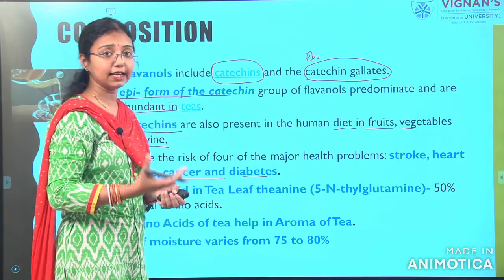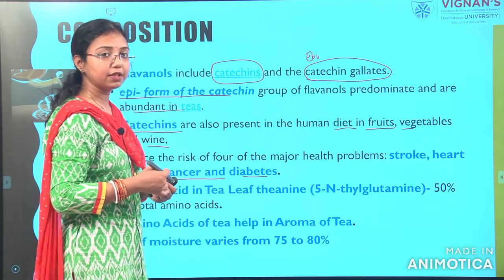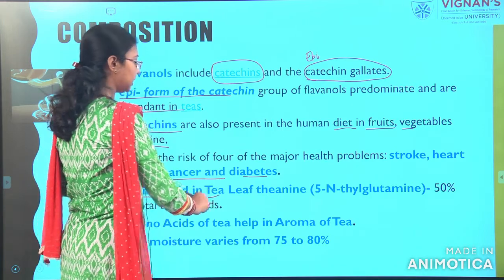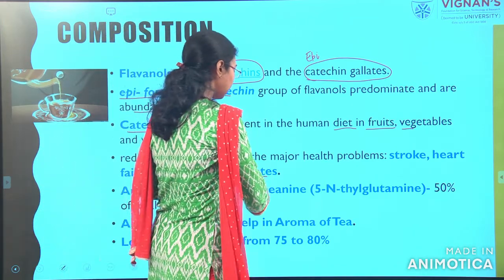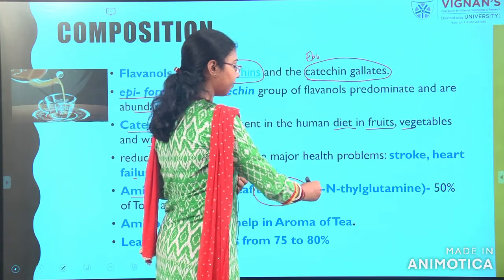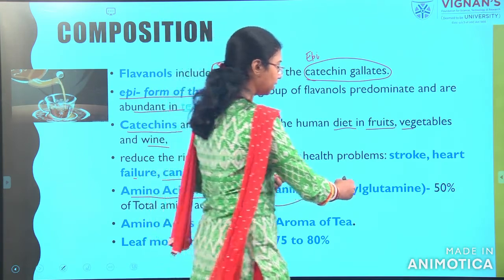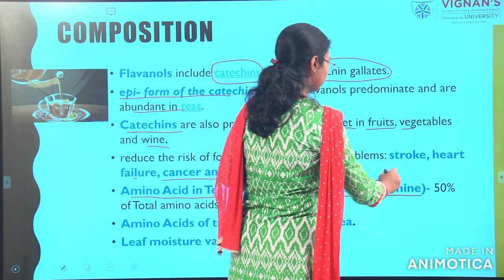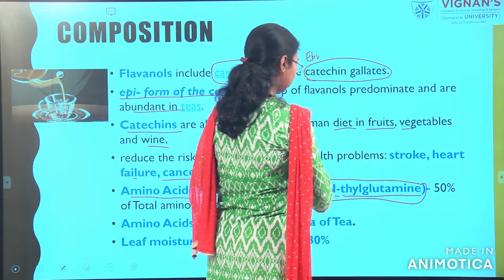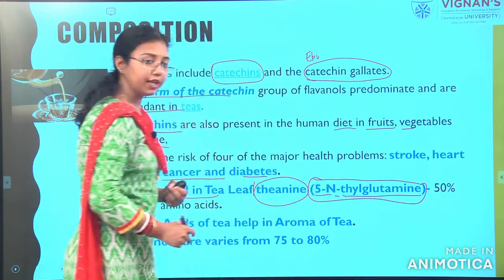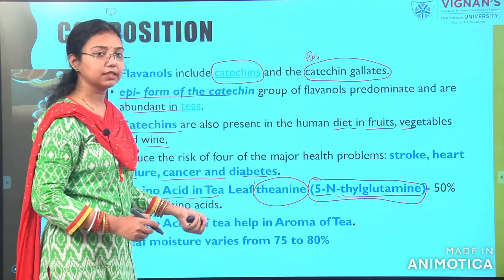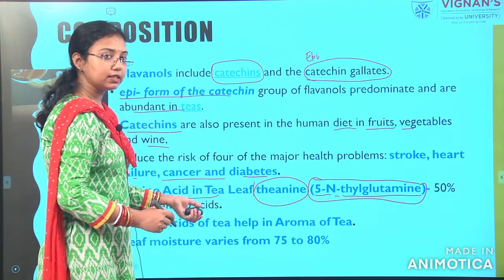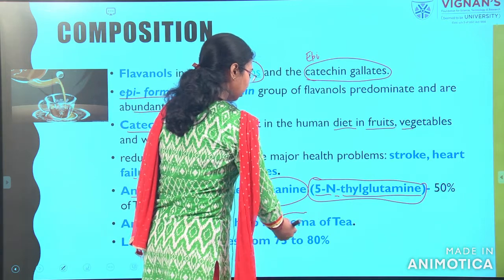I told you there is a high amount of protein in tea which can be converted into amino acids. The amino acid in tea leaves is known as theanine, 5-N-ethylglutamine. This is one of the amino acids. About 50% of the total amino acids in tea are this, and these amino acids are responsible for the aroma of the tea.